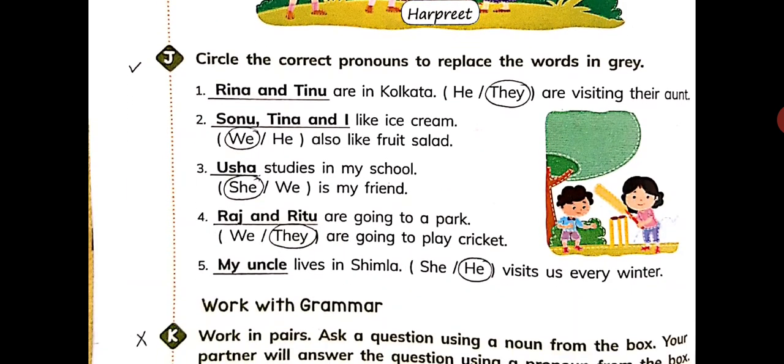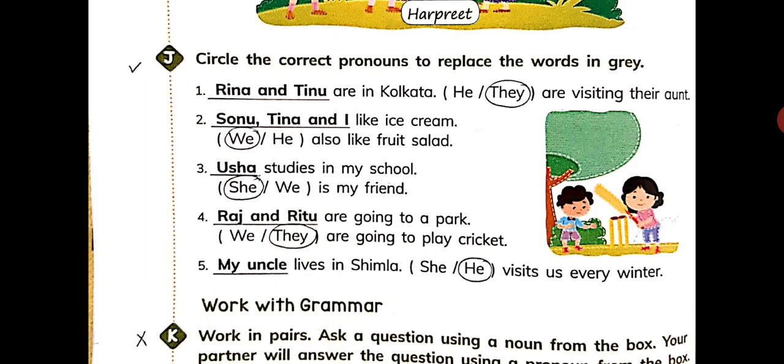Circle the correct pronouns to replace the words in grey. Children, see, in every sentence, few words are written with grey color and two options are given to you. You have to choose the correct option in place of these grey words. Fine? So the first sentence is, Reena and Tinu are in Kolkata. He or they are visiting their aunt. So, Reena and Tinu are two persons. So, they will come here. So, circle the word they.